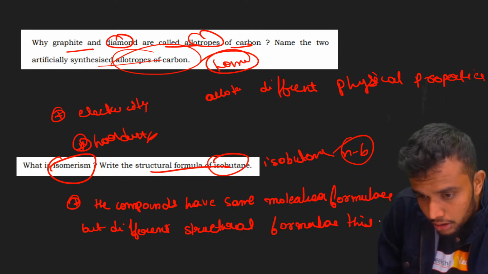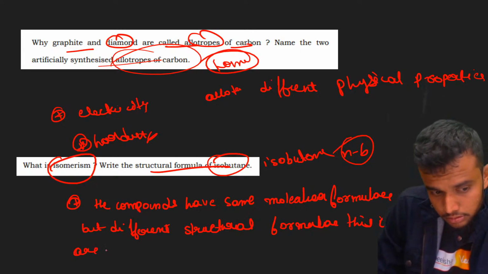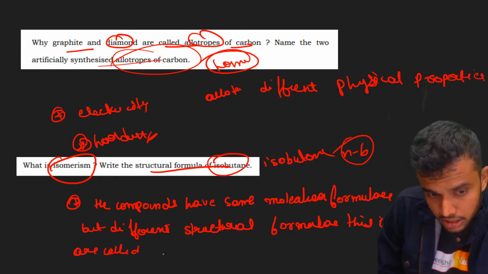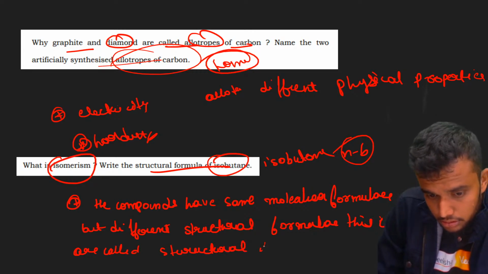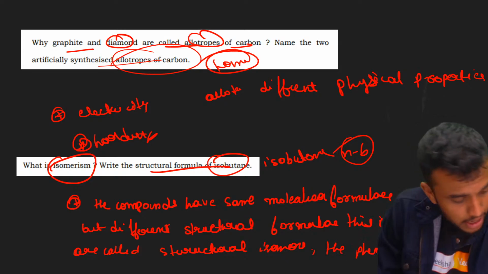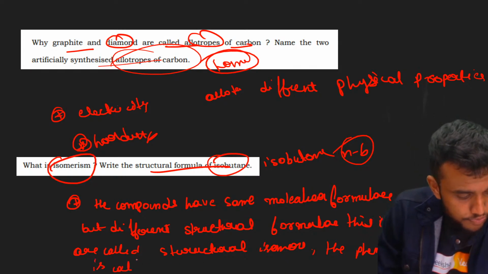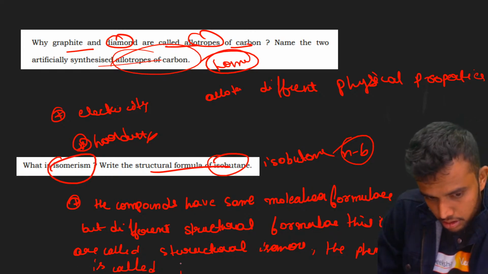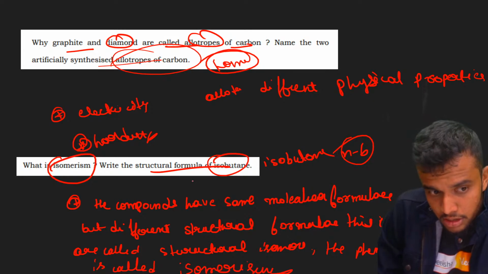These compounds or molecules are called structural isomers. The phenomenon is called isomerism. But we have other questions on this, students.